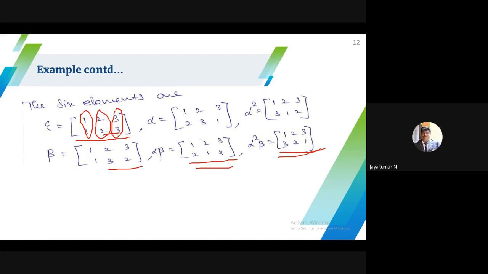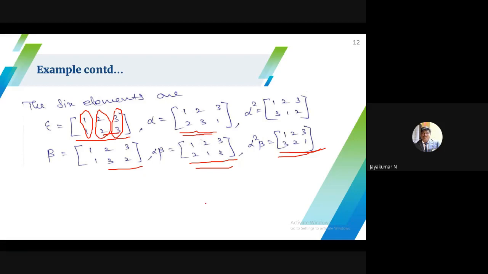See this, another possible permutation of 1, 2, 3. I start from 1 mapping onto 1. Another possibility is mapping 1 to 2. Then cyclically I can map 1 to 2, 2 to 3, 3 to 1. Okay, I will get another possible one.